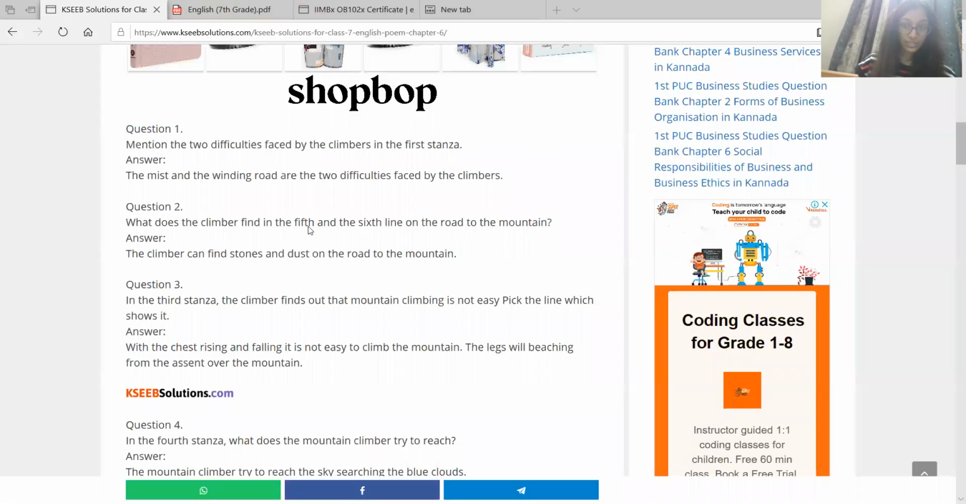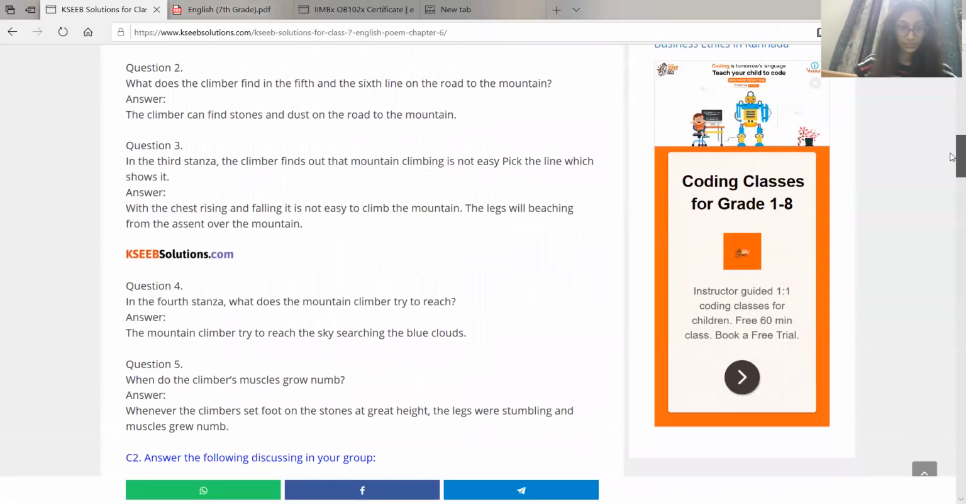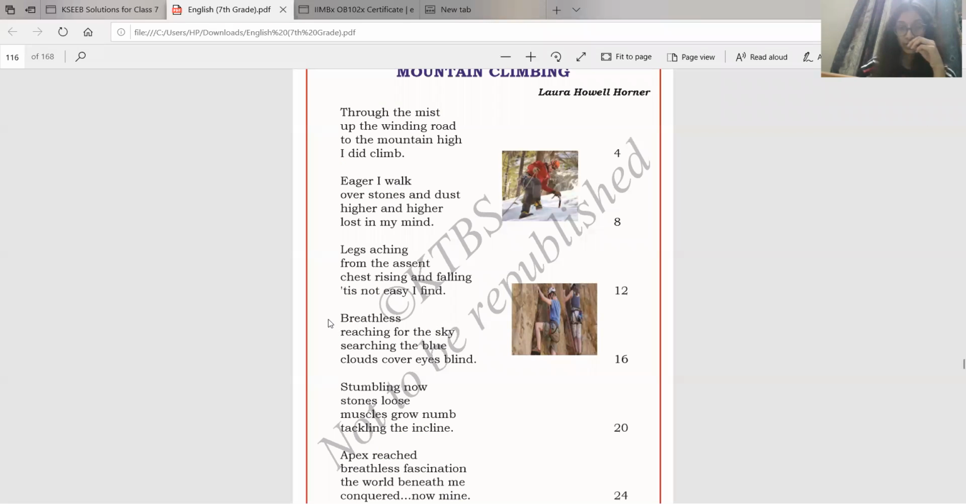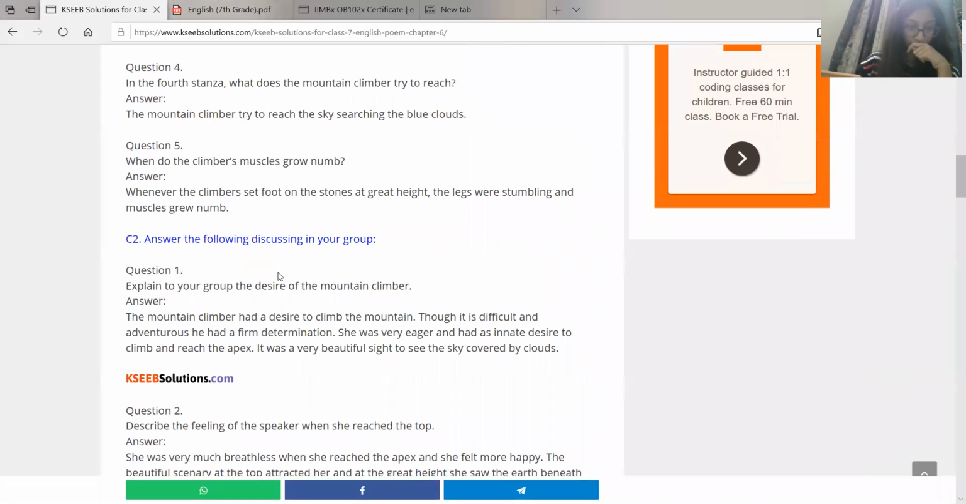So now let's go to the next question. Question 4. In the fourth stanza, what does the mountain climber try to reach? Let's go to the fourth stanza. Okay, now what is the mountain climber trying to reach? Breathless, reaching for the sky. So they're trying to reach the sky. The mountain climber is trying to reach the sky, searching the blue clouds.